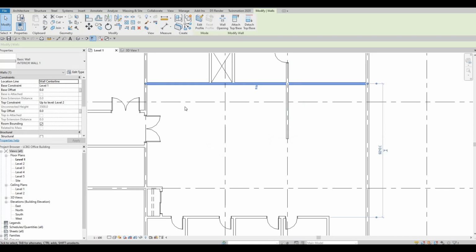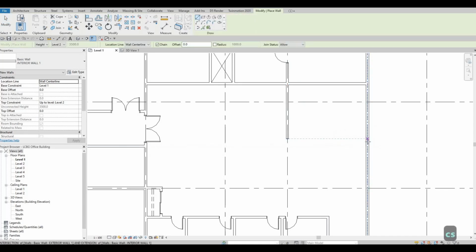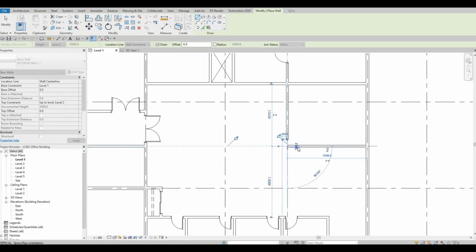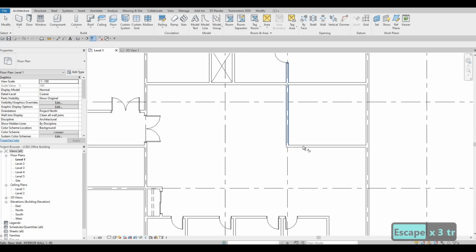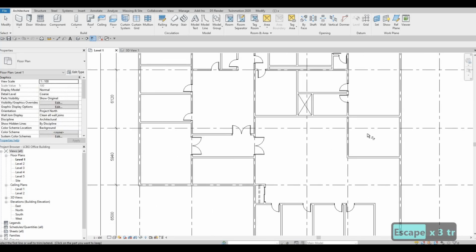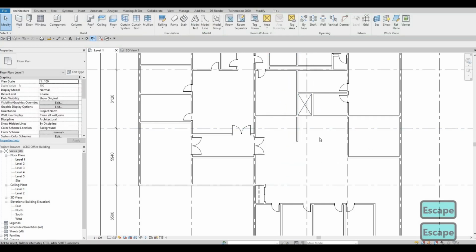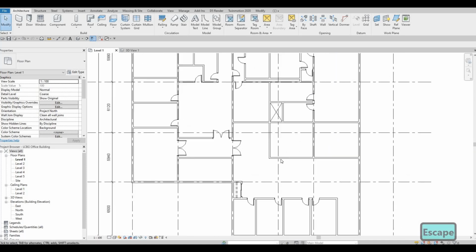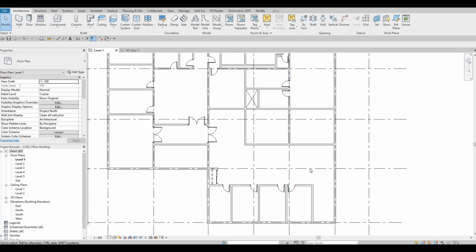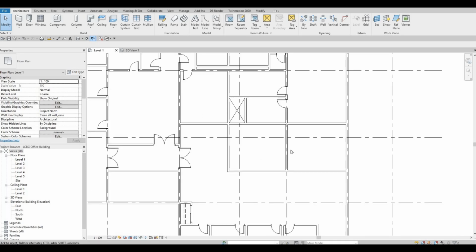And then click on the wall again, interior, CS, and let's look at something here in the middle. TR to close them off. This will be security, and this will be a room again. So let's extend this, and then after you extend that, type in TR, trim and extend, click on this wall and then this wall so that we can extend this. So now we have everything like this. We have an open area as well.